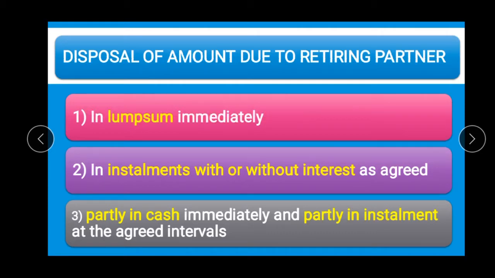Second method, make payment in installments with or without interest as agreed. And the third method of making payment is partly in cash immediately and partly in installment at the agreed intervals. So there are three methods of making payment of the amount due to retiring or deceased partner.